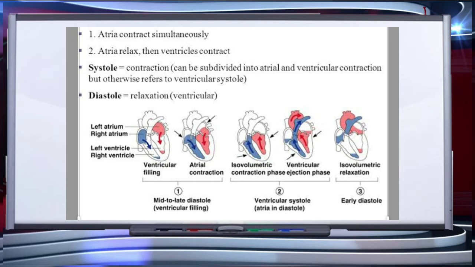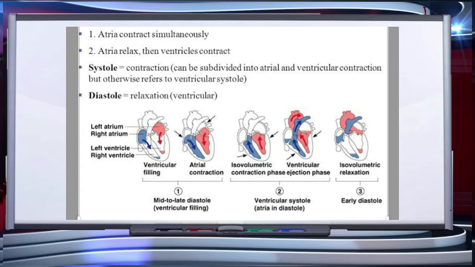The sino-atrial node now generates an action potential which stimulates both the atria to undergo a simultaneous contraction, which is known as atrial systole. This increases the flow of blood into the ventricles by about 30%.